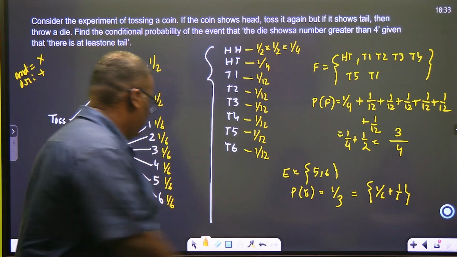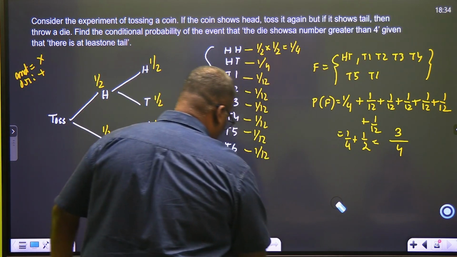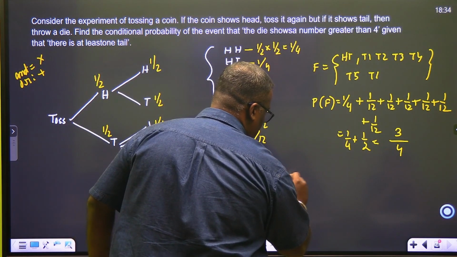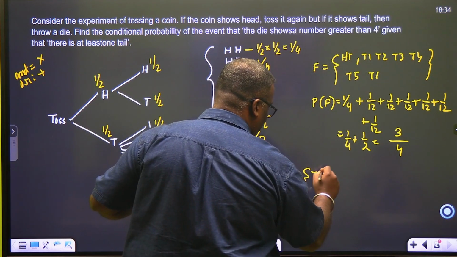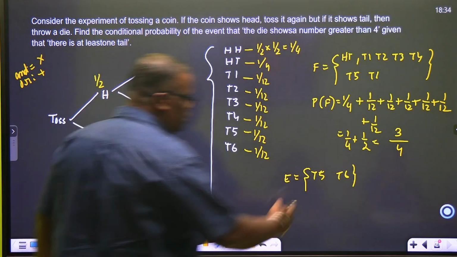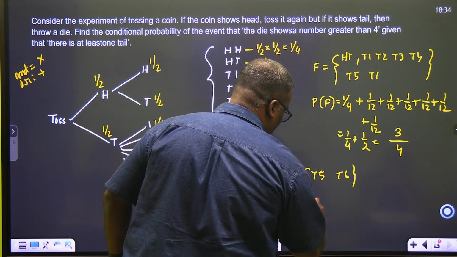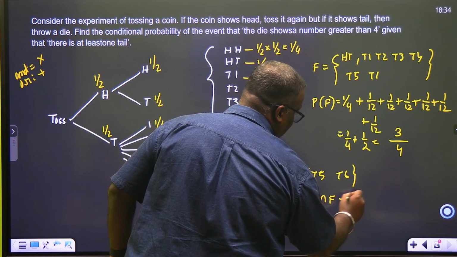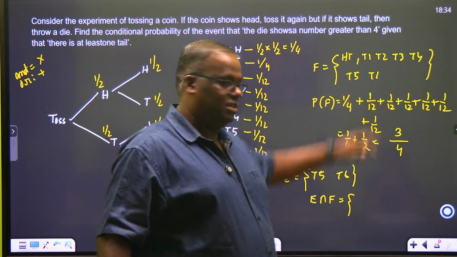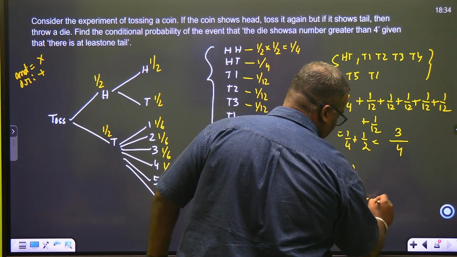Is it? No. You've gone wrong. There is a coin and a die also, na? So E is your event. T5, T6. So T5 is how much? 1 by 12. So anyways, we don't want probability of E. Now you find E intersection F. E intersection F. T5, T6.